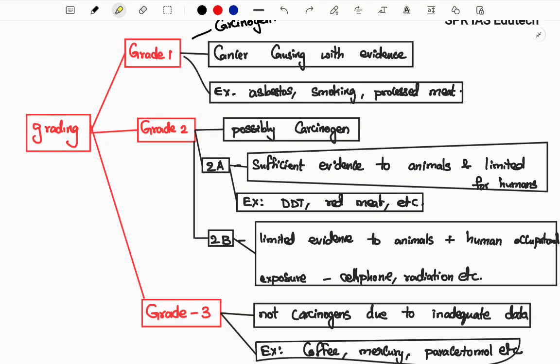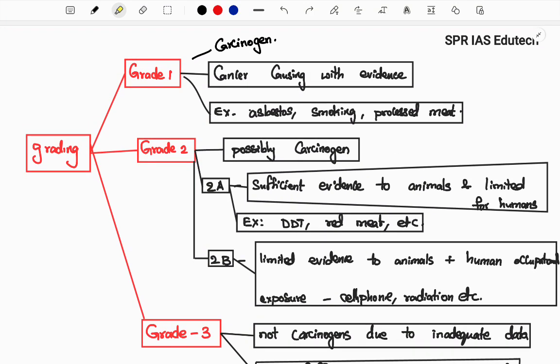It is based on grading. IARC works on studying cancer, and they grade the products. In grade 1, they tell it is a carcinogen. Carcinogen means that if it is listed in grade 1, then it is causing cancer with evidence. We have evidence and proof that it will cause cancer. Here, asbestos, smoking, and processed meat which you eat can cause cancer. It is not potential, but it will cause cancer. There are evidences showing them.